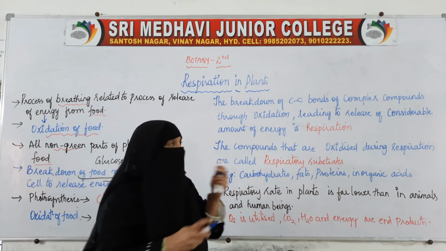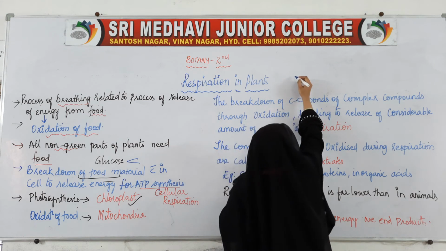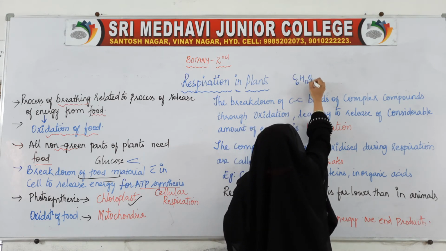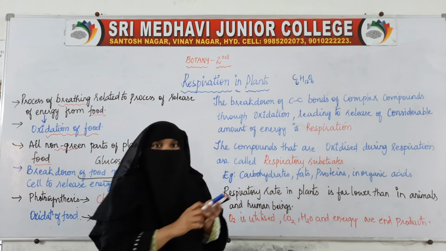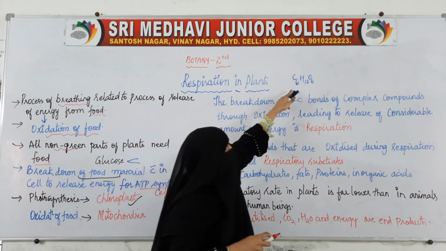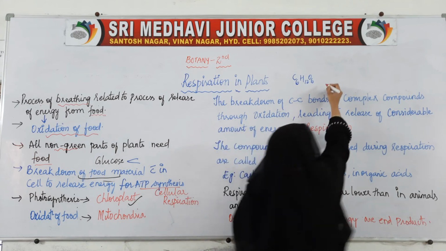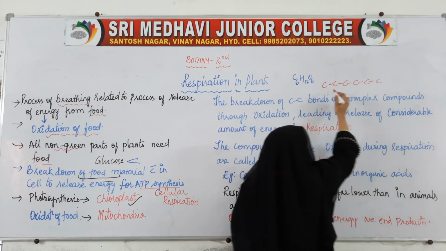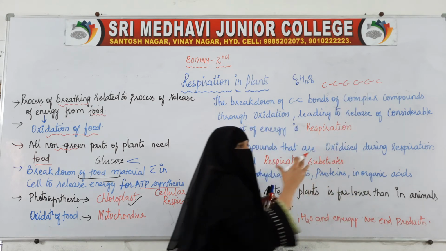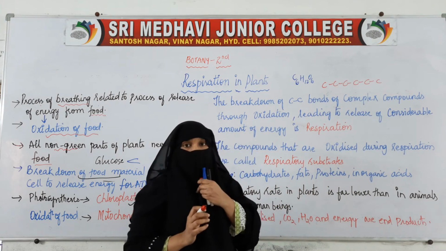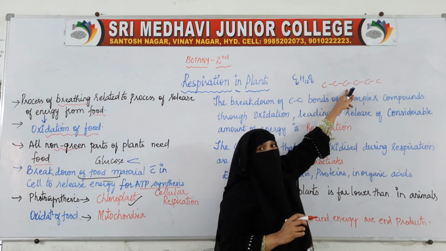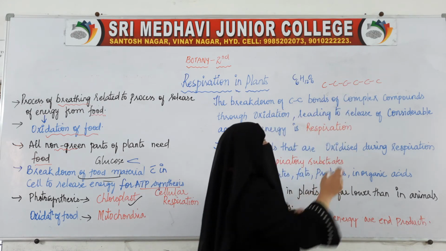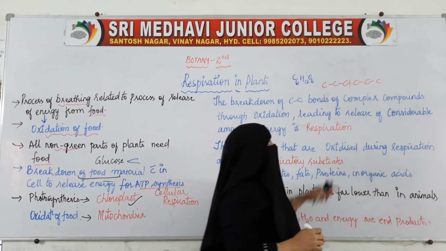So, what is that? Glucose is C6H12O6. This is the formula for glucose. So, if I write, how many carbons are there? 6 carbons. So, 1, 2, 3, 4, 5, 6. So, 6 carbons are joined together in a bond so that glucose can be formed. 6 carbons are joined together. So, when we break the C-C bond,